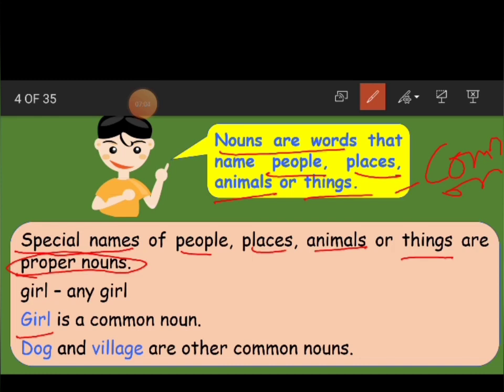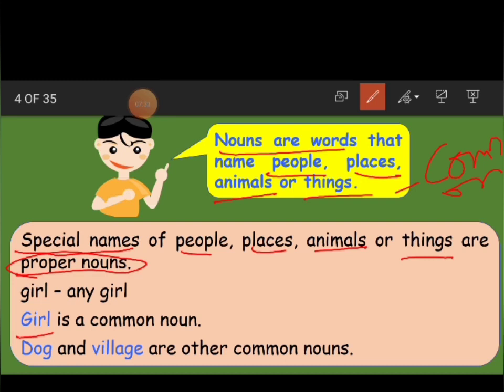When we name her like Sita, then that becomes a proper noun, because we are talking about Sita. When teacher says Sita stand up, then Sita is a proper noun. When teacher says girls stand up, then we are not naming anybody. Teacher is asking all the girls to stand up. Then girl becomes the